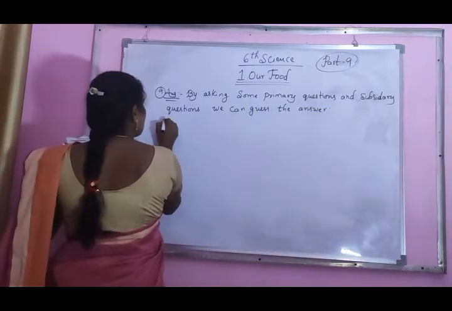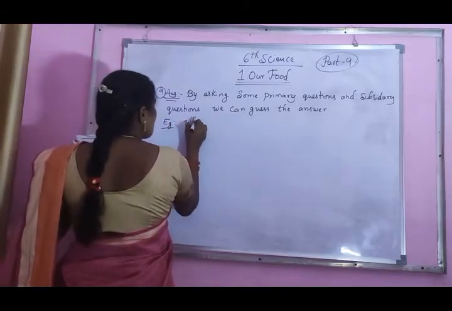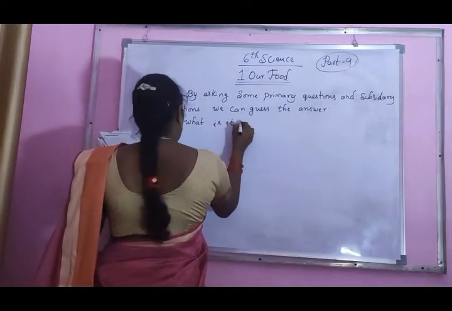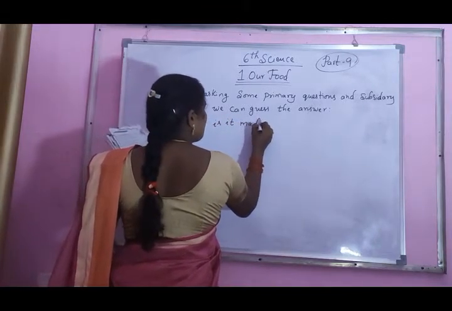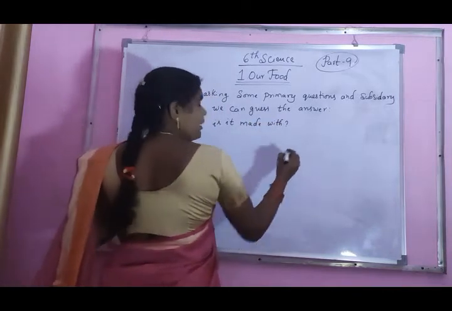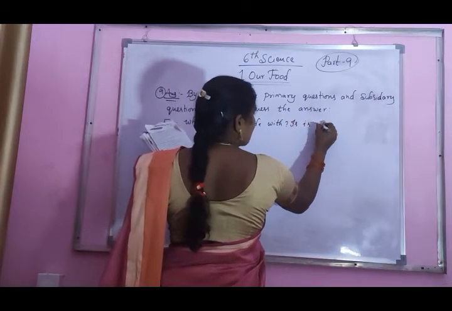For example, what is it made with? Is it rice?